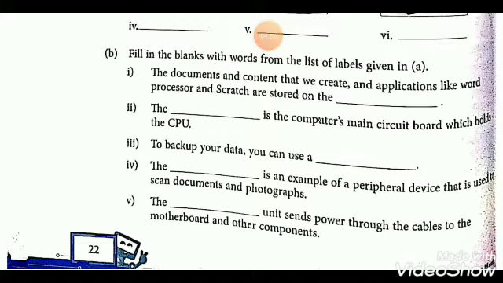Now second filling the blanks. The filling the blanks is the computer's main circuit board which holds the CPU. Who is the main circuit board in your computer? So motherboard. Your answer is motherboard.